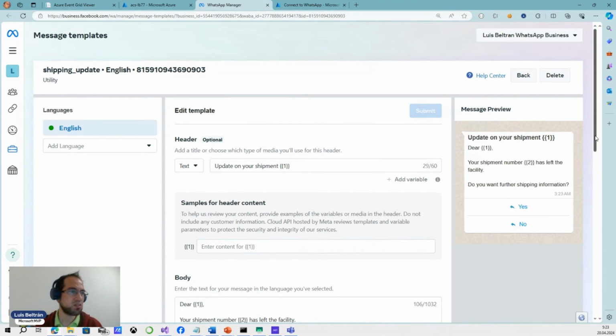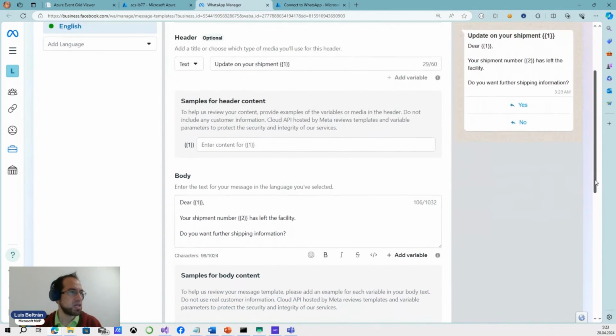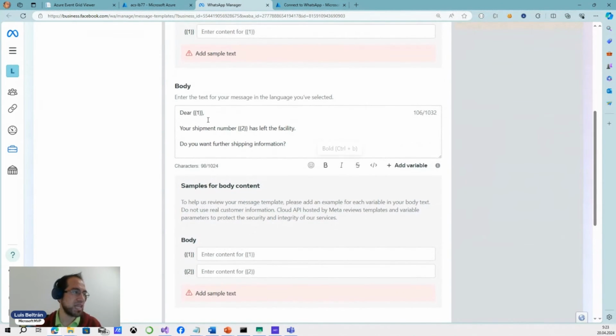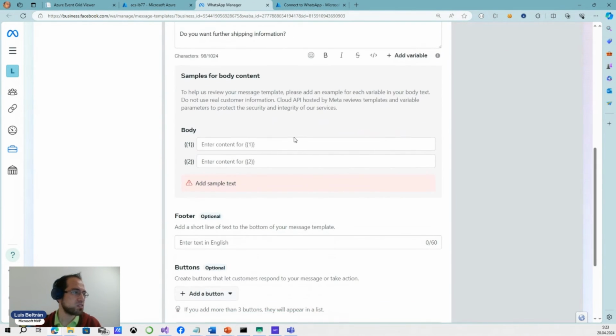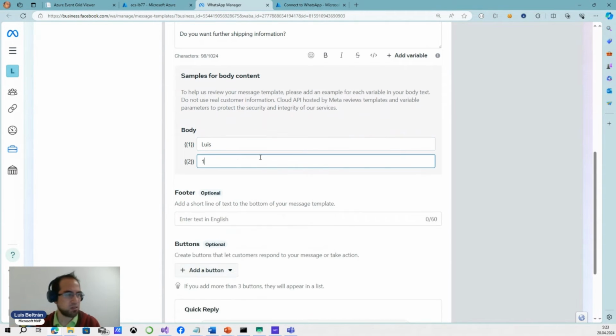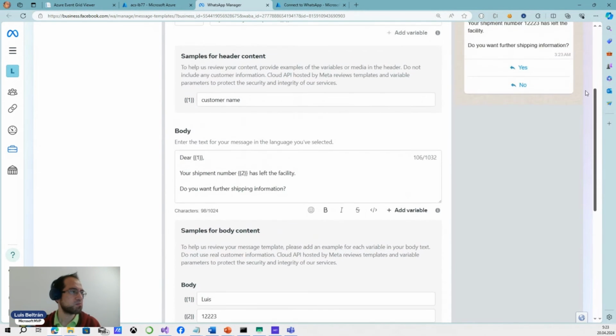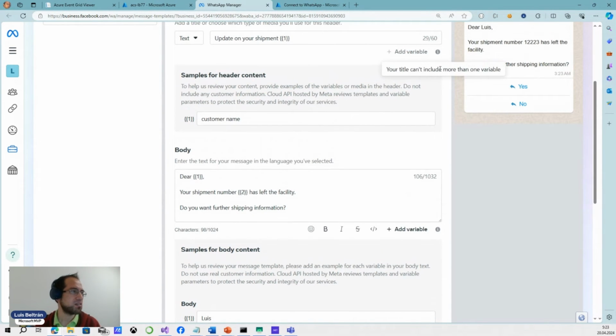This is for shipment number. We also have something for the name of the person. So maybe a person or customer name. And that's the purpose of this number one. And I can also enter examples, maybe Luis, and maybe the other one is the order number. So add variable.